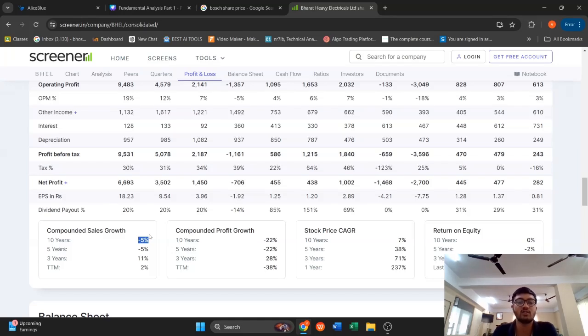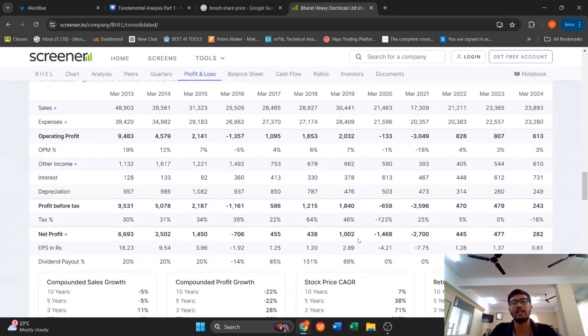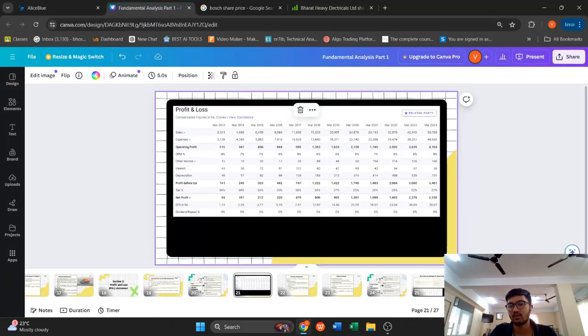So every year, the company is making it worse and worse for the investors to put their money into this company, because I was selling 100 units in 2014. In 2015, I'm selling 95, and then 90, 85, 80. So every year, 5% down in my sales growth. There's no use of investing in companies like this. That's what I was talking about. So you can just look at the P&L and see how the business is operating in general. Let's come back to the topic.